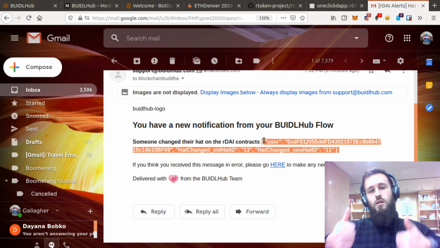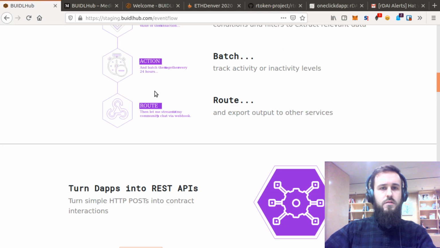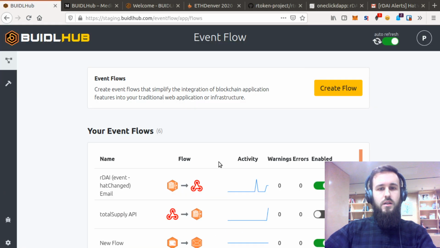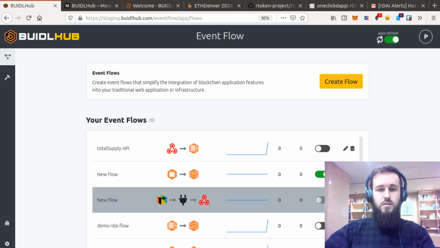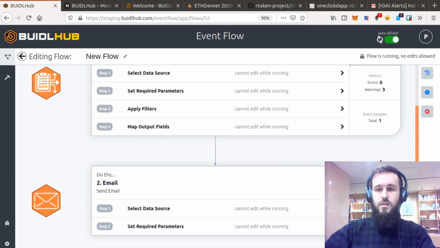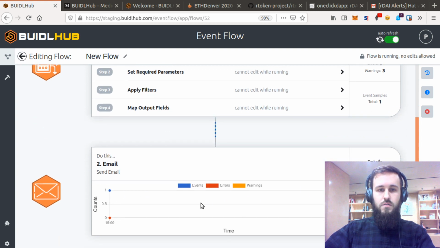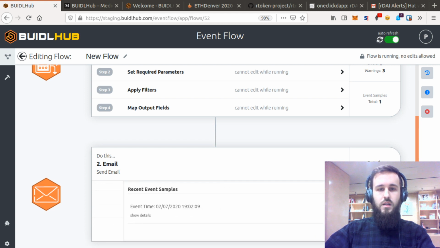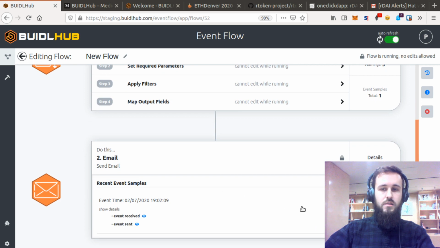So awesome. And then if we go back to BuidlHub and we go to our flow, we see in the metrics over here that we got one event and no warnings, and the event has them all listed out here, which is really nice for debugging to see what happened.